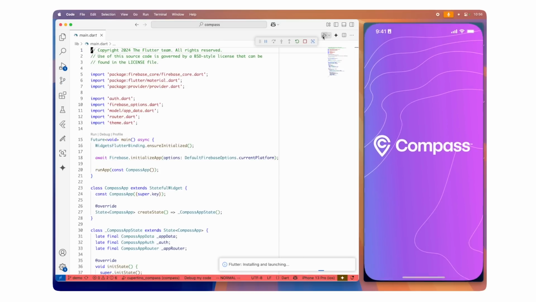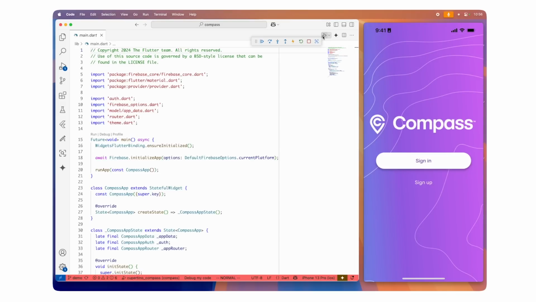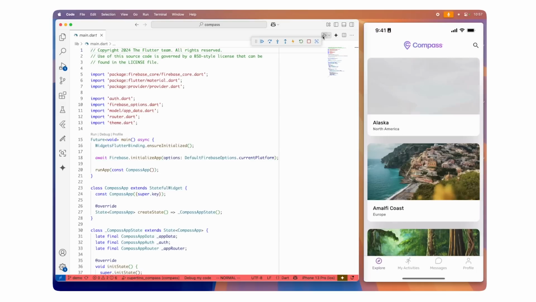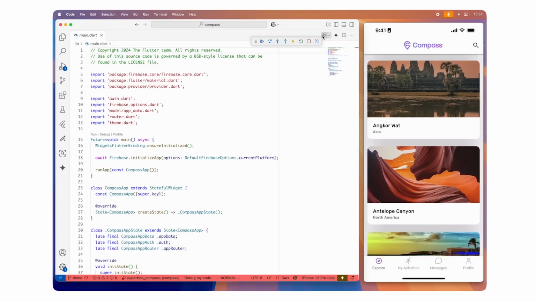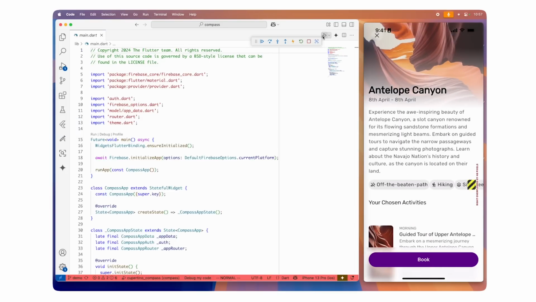So let's take a look at all the tools Flutter provides to help you. Here is Visual Studio Code with the official Flutter plugin installed and my iPhone. You can see that the Flutter plugin adds various tools to the sidebar, which we'll see in a second. So we've got some feedback on a particular screen in the app. So let's check the look and feel of our booking screen.